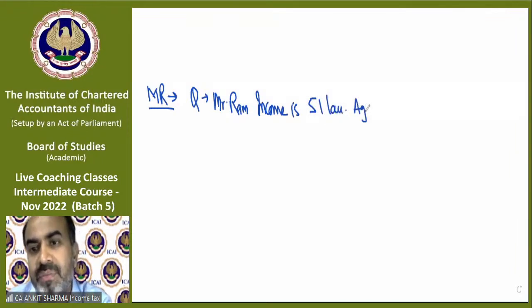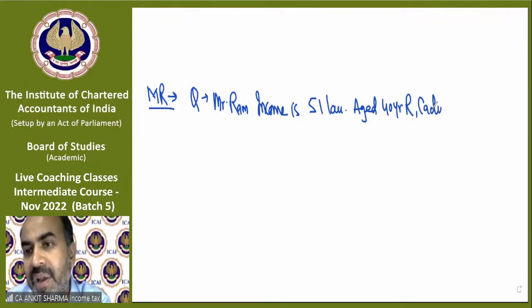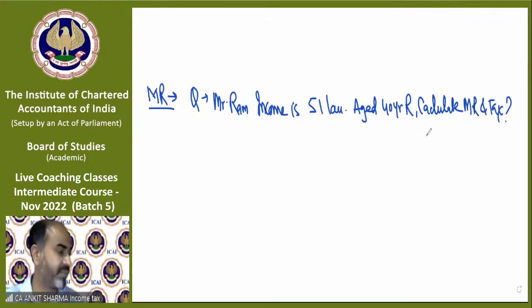Aged 40-year resident. To make you understand what rate should be applicable, it should be written like this: calculate marginal relief and tax for Mr. Ram. This will be like this for sure. Clear?